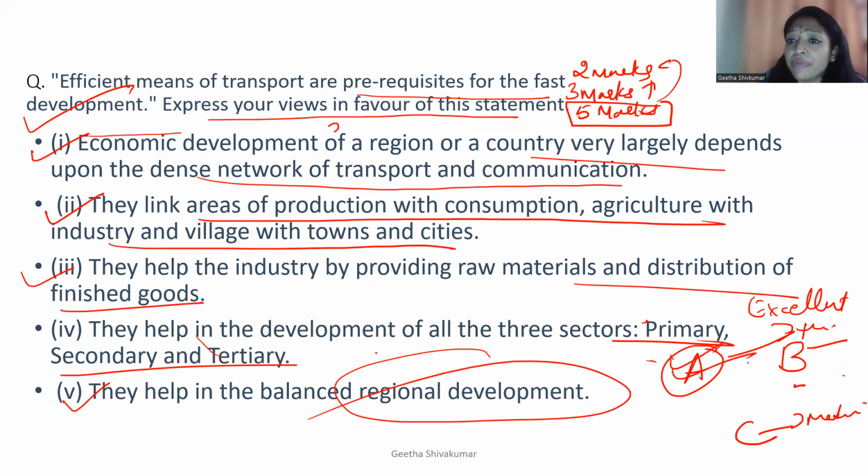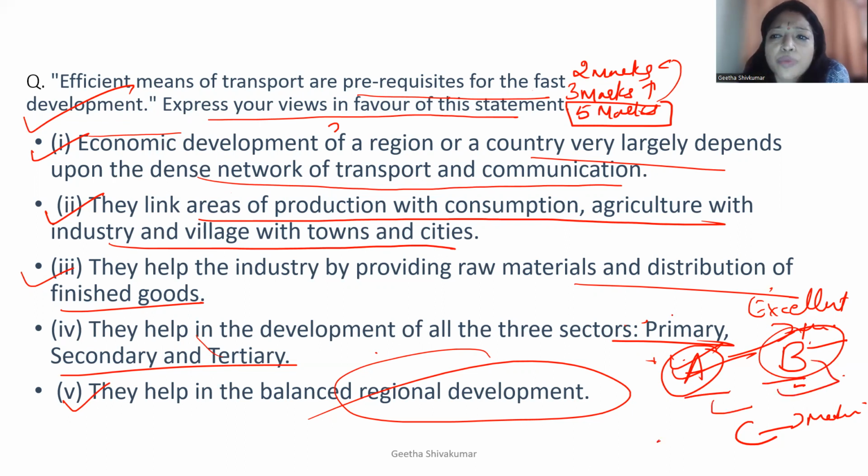A will start developing very fast because it can easily link with the places from where they can get the raw materials, or where they can establish their industry. C will have moderate development, but B will not be able to develop because there is no transport system, there is no communication.